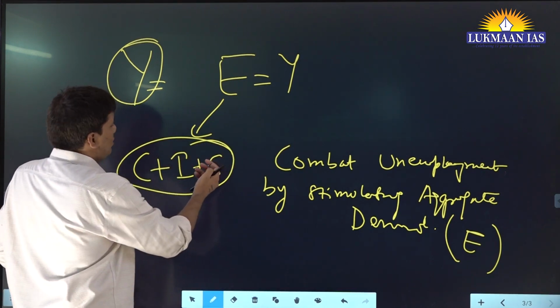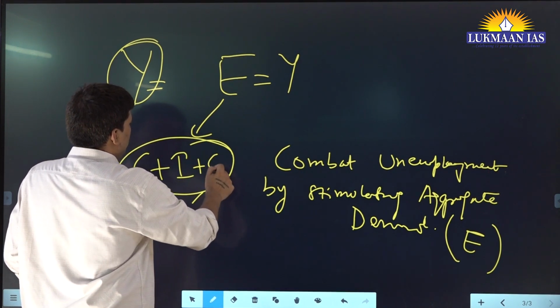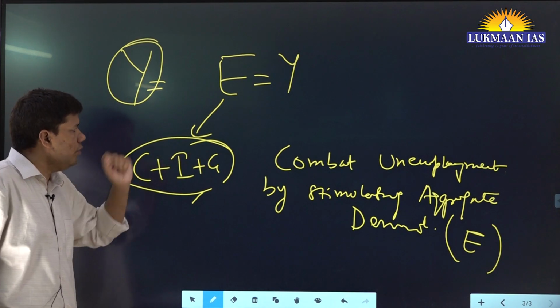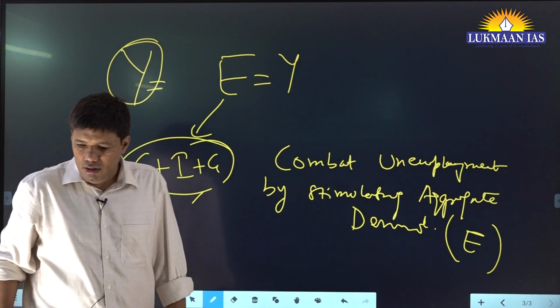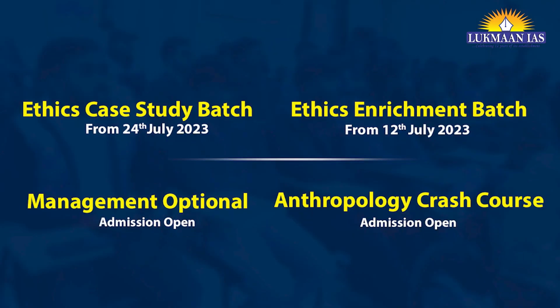Sorry, demand, C I G. Fine. And we are assuming the closed economy, so we will not take NX.